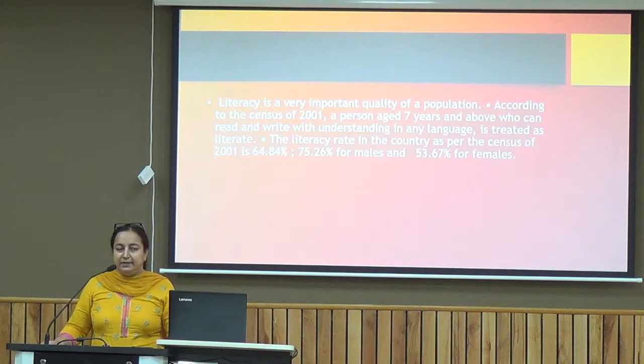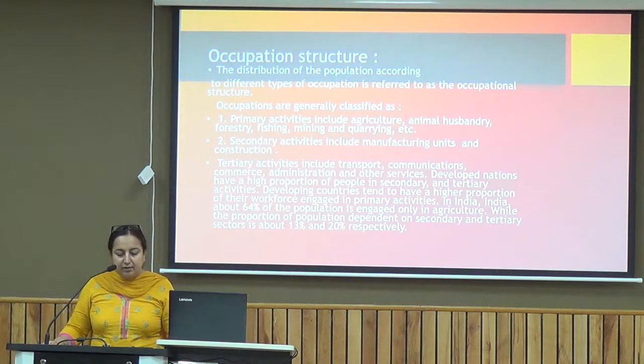So they feel that it's more important that the male should be an educated person so that he is able to support the family. Now the next aspect is the occupation structure. Now what is occupation structure? The distribution of the population according to different types of occupation is known as the occupational structure.